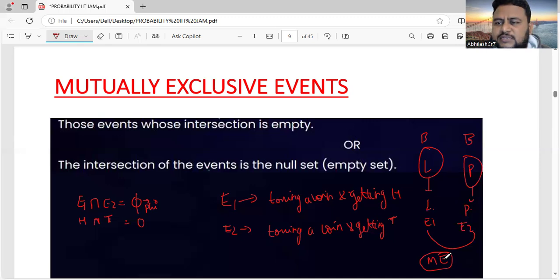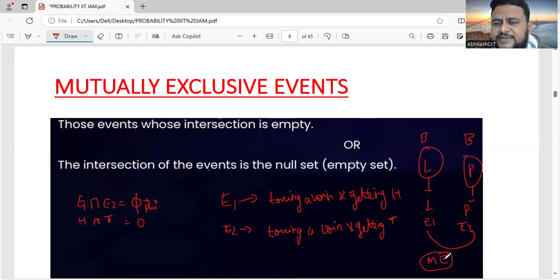They will give that in a mutually exclusive event, certain things happen. Then what is the probability of getting this? That time you should understand the definition of mutually exclusive events. Otherwise, you can't solve that question. That's why I'm telling you, mutually exclusive events means when two events happen, if you combine those two events, there is nothing common between them.